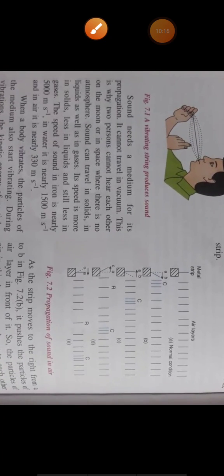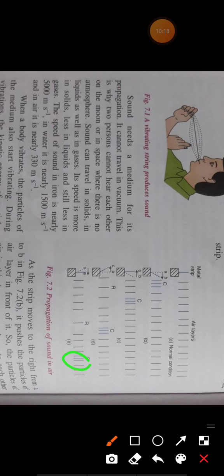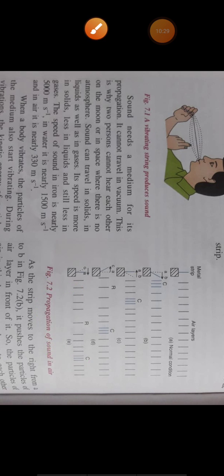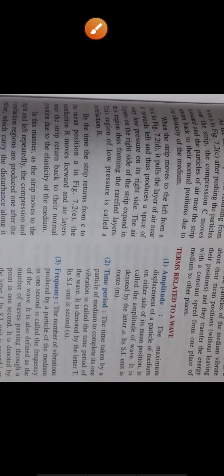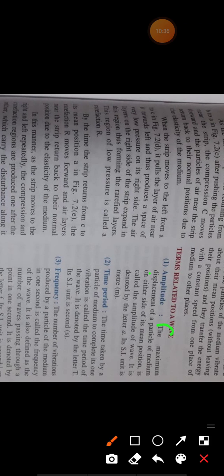So when this metal sheet goes in the forward direction, it will again create a compression region. So this distance between two compressions is called the amplitude of sound wave. But this definition given in the book is the maximum displacement of the particle of the medium on either side of its mean position is called amplitude. So what does this statement mean?